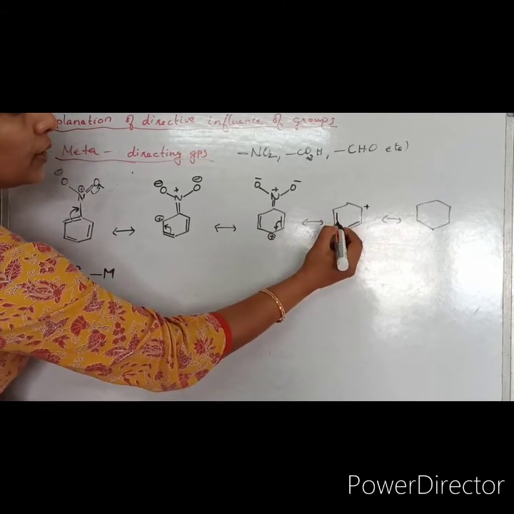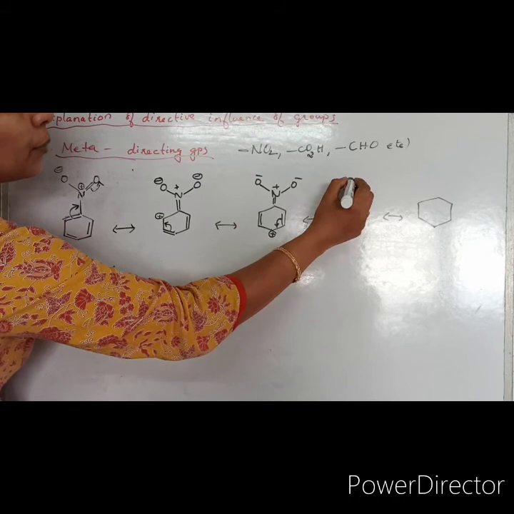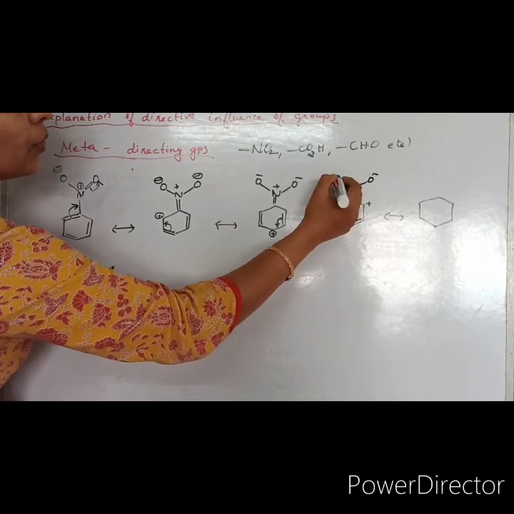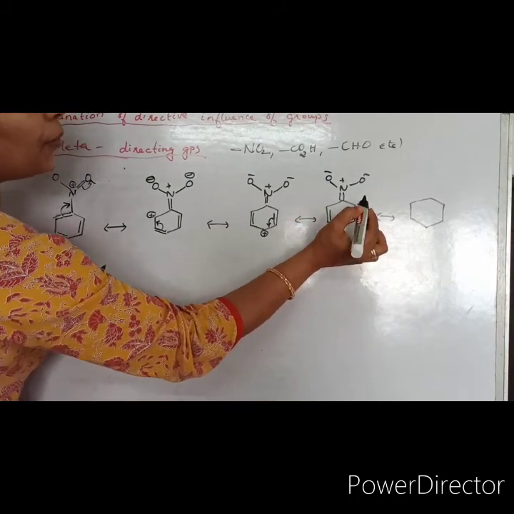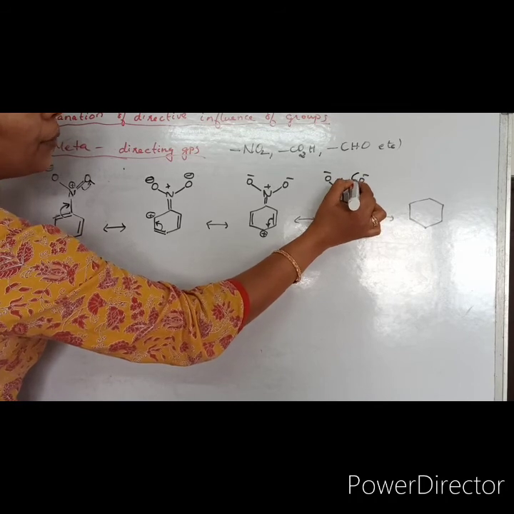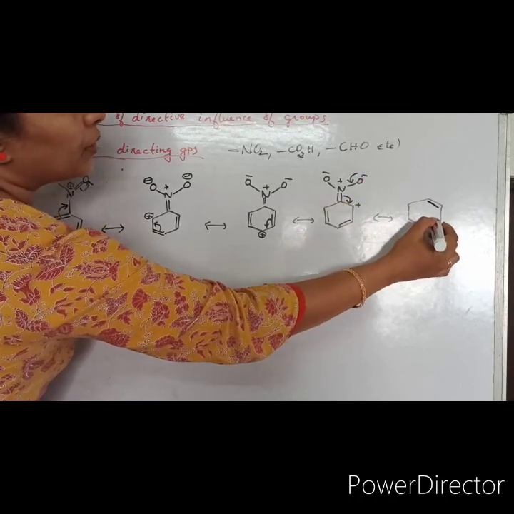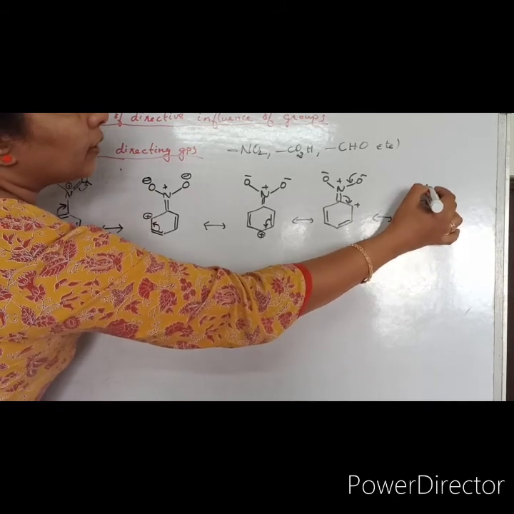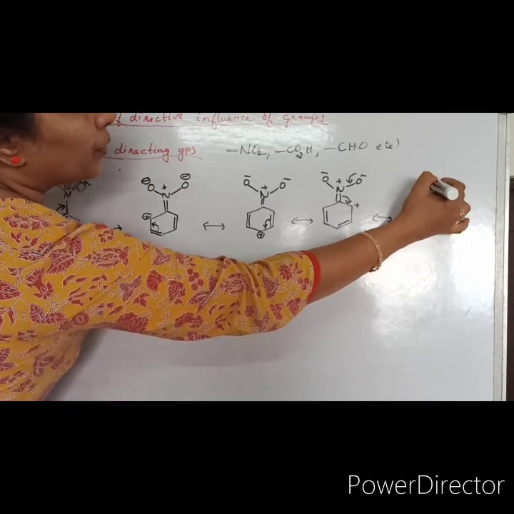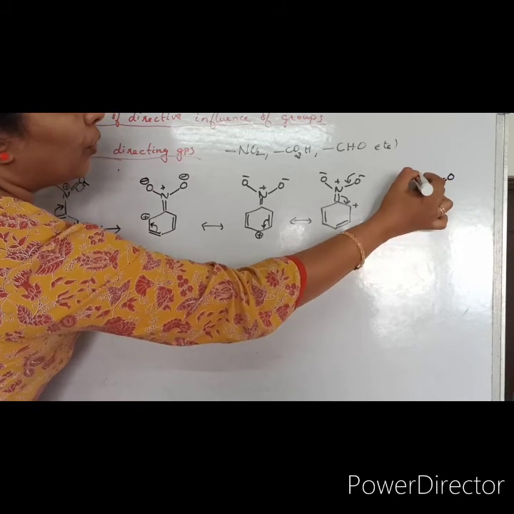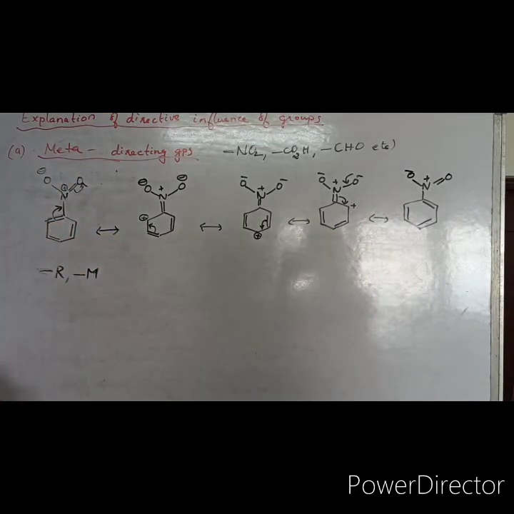So the other things being unchanged, N plus, O minus, O minus. In the next step what will happen? This will be coming back here and like this. So here pi bond is formed and the nitrogen now has positive charge, here double bond, O minus, like this.